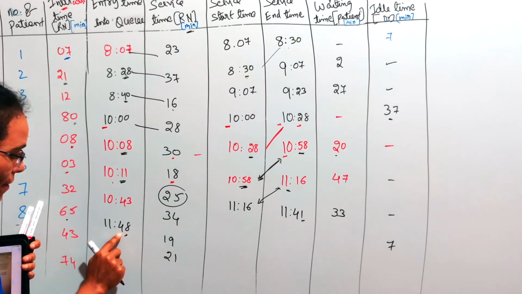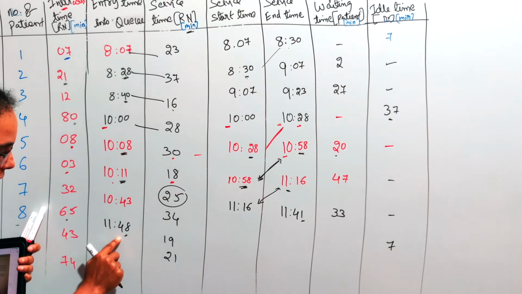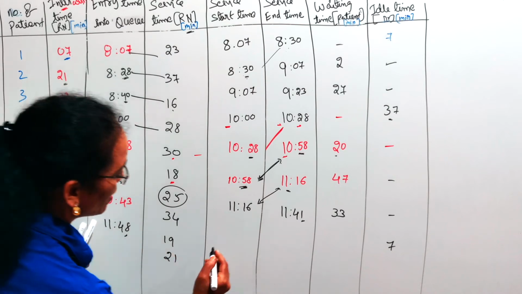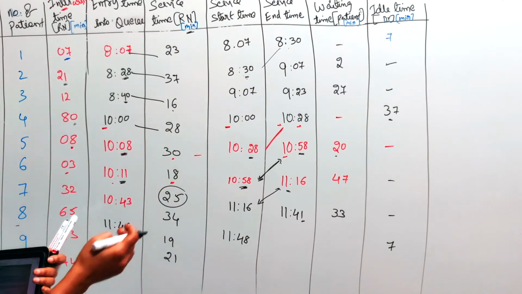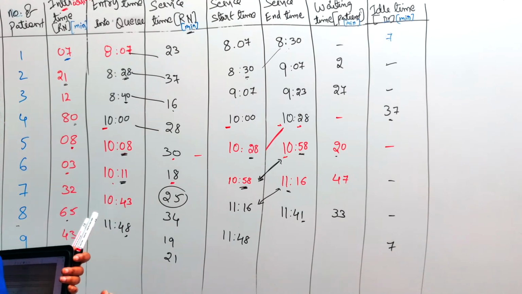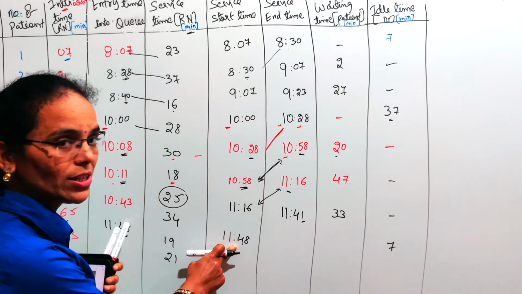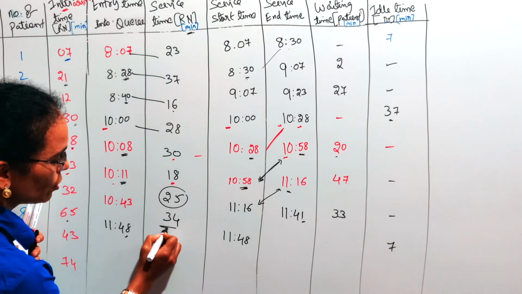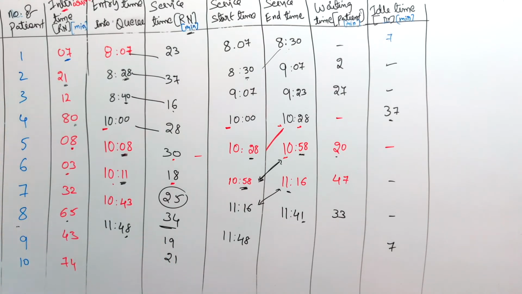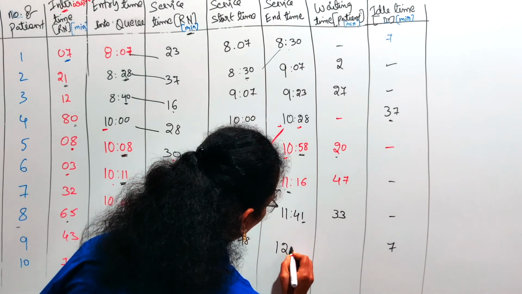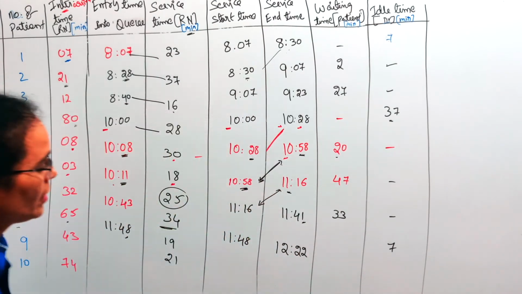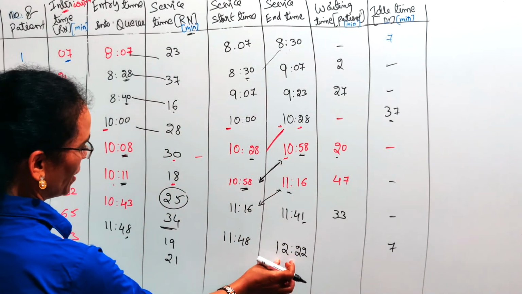It means at 11:48 the patient reached the hospital or the dispensary, so service got started at 11:48 only. As soon as he arrives at the dispensary, the service got started. How much time did the doctor take? 34 minutes. 48 plus 34 is 82, in the sense 12:22. Till 12:22 the doctor was serving the patient.